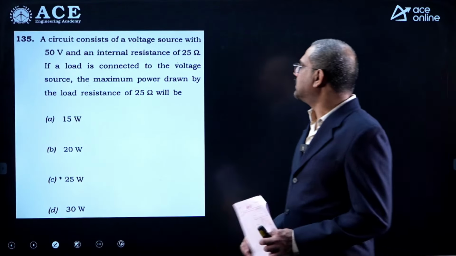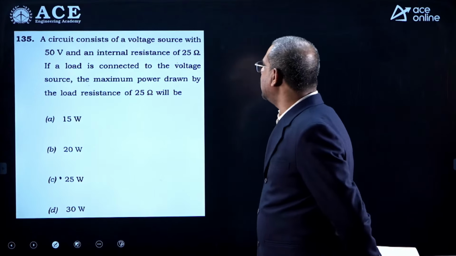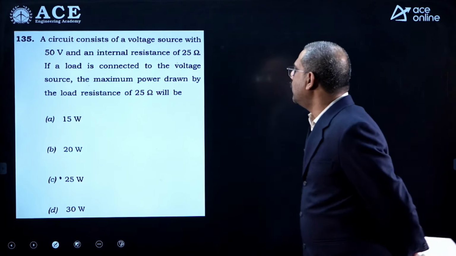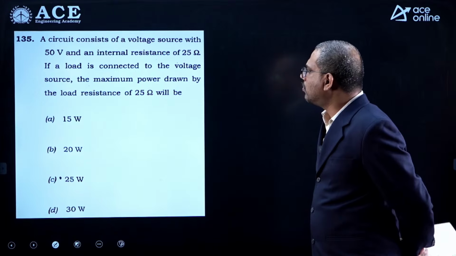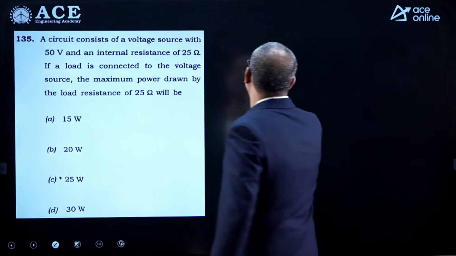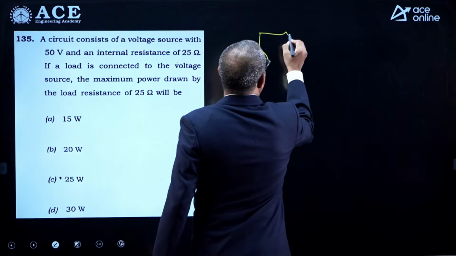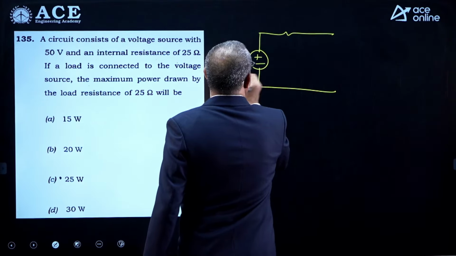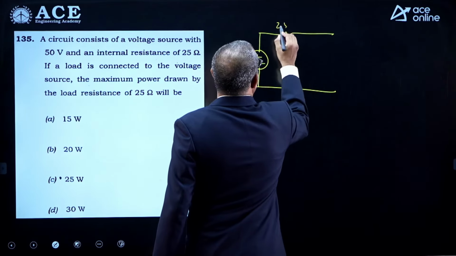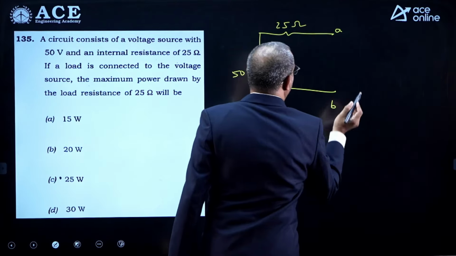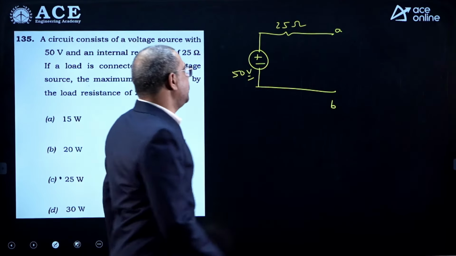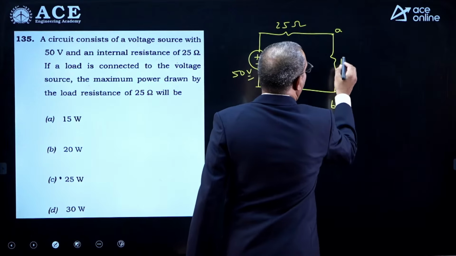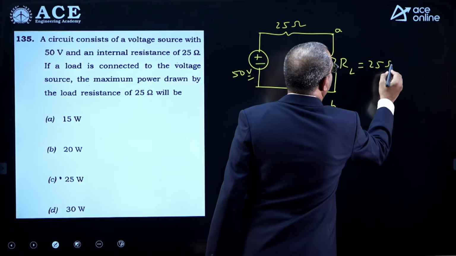Now, see this question: a circuit consists of a voltage source with 50 volts and internal resistance of 25 ohms. If a load is connected to the voltage source, find the maximum power drawn by the load resistance. Now, first of all, see this is a voltage source of 50 volts with internal resistance 25 ohms. Okay? Now, we know maximum power is transferred to the load when load resistance equals source resistance. So this load resistance is also 25 ohms, that is done.